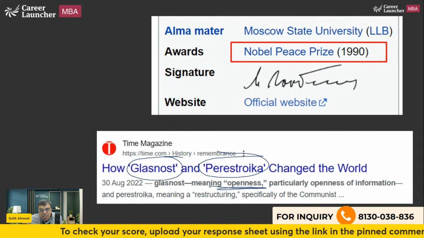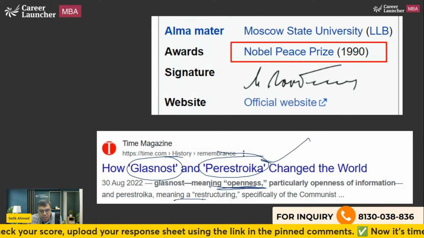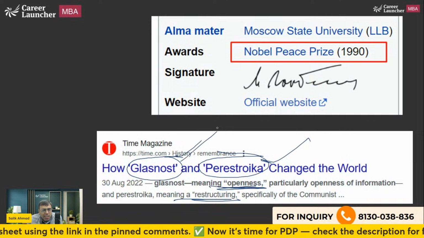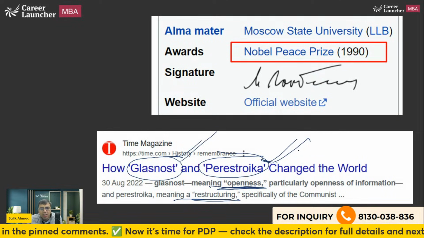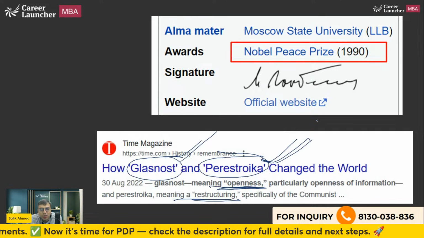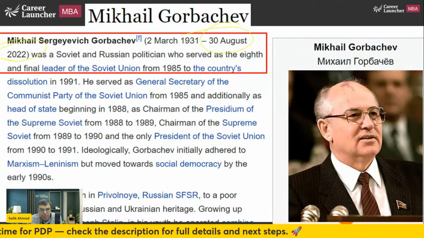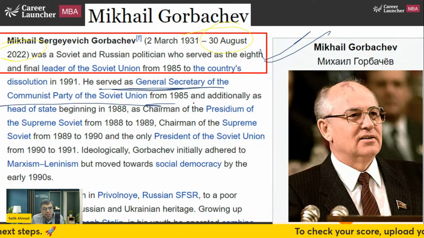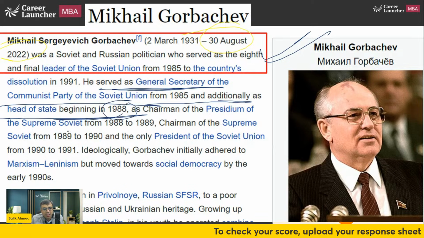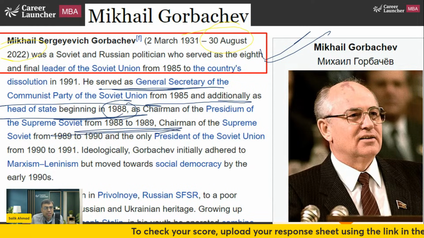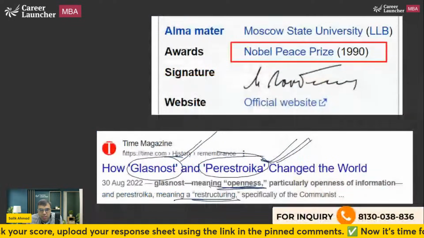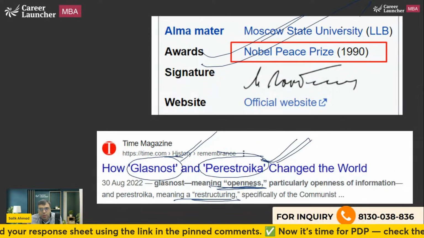Glasnost means openness; he allowed some sort of freedom of speech. Perestroika means restructuring of the economy. Because of these, the countries started coming out, all these 15 countries. That's why he was the person who took that decision. He was the general secretary of the Communist Party, and additionally head of the state. Because of his decision, it is said that the Soviet Union got broken. He got the Nobel Peace Prize also in 1990.